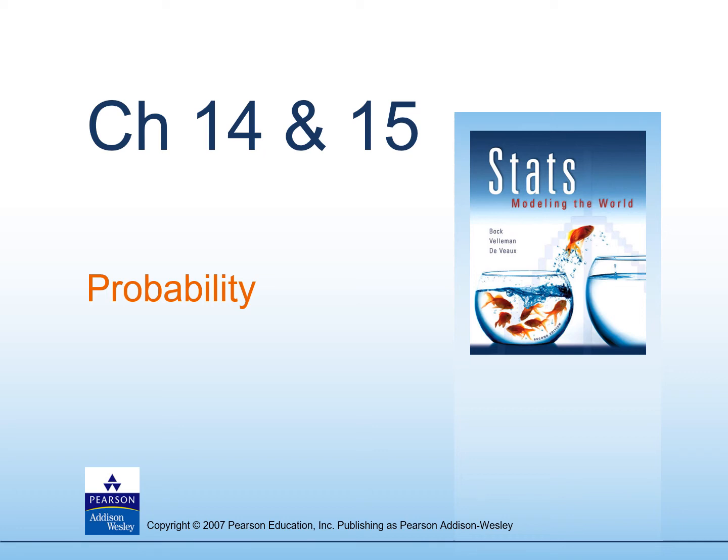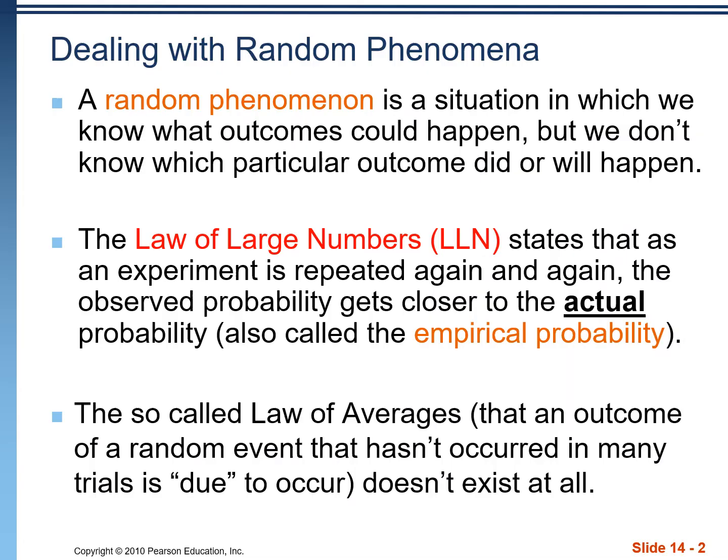Chapter 14 and 15 we combine into one set of notes since they both focus on probability. Here are a few phrases you'll hear in the next two chapters. The first is random phenomena. When we talk about a random phenomena, we're talking about a situation where we know what outcomes can occur, we just don't know precisely what outcome will occur.